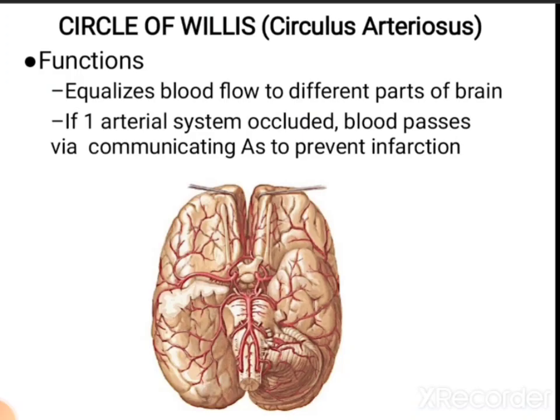So the circle of Willis, also known as circulus arteriosus, has the function of equalizing the blood flow to different parts of the brain. If one arterial system is occluded, blood passes via the communicating arteries to prevent infarction.